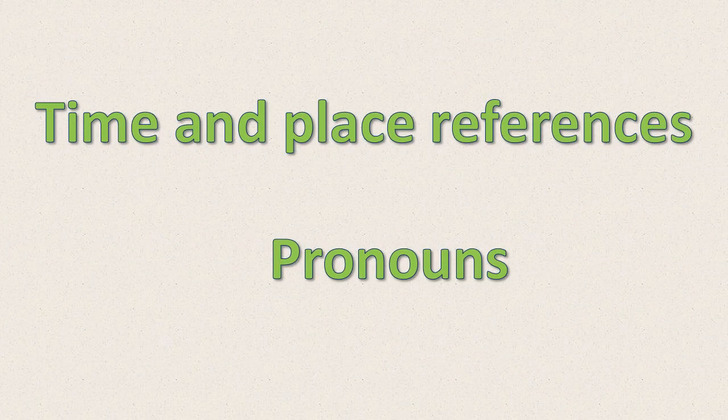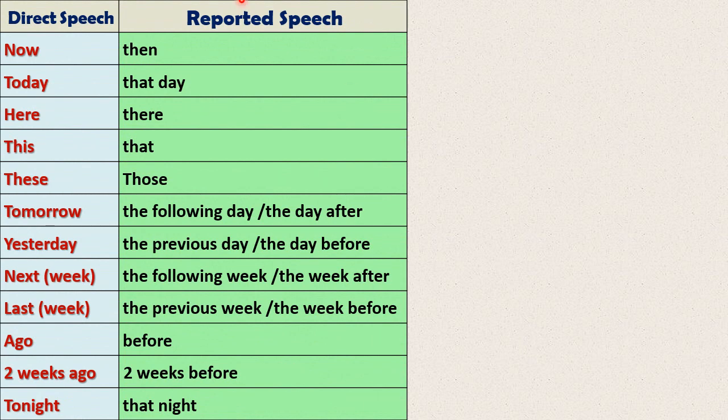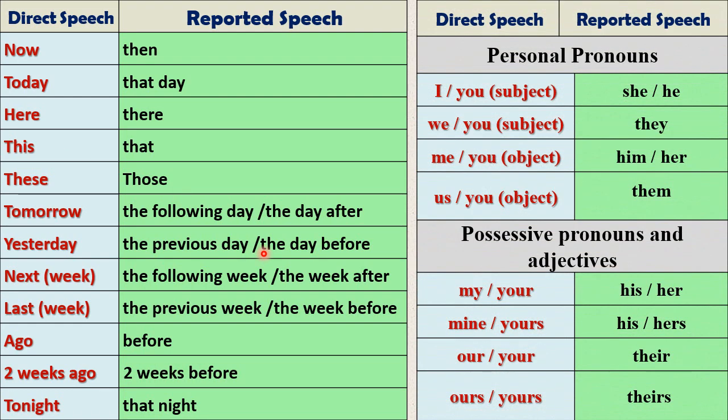Number 3 and 4, time and place references and pronouns. We start with time. We have here now becomes then. This, that, here, there. Next week, next month, next year, next Monday becomes the following week, the following Monday, the following year. 2 weeks ago, 2 days ago, 2 hours ago becomes 2 weeks before, 2 days before, and so forth.